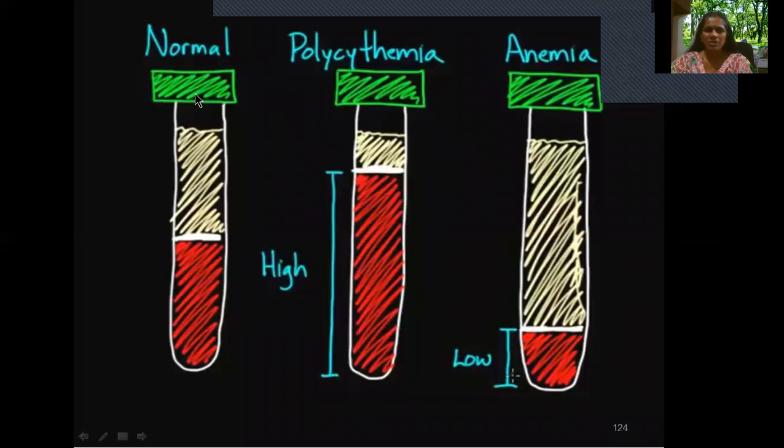In the normal condition, when we collect the blood and centrifuge it, you are going to get 55% plasma and 45% erythrocytes, and in the center, less than 1%, we get the WBCs and platelets, which is known as the buffy coat. In polycythemia, less plasma and a higher amount of RBCs can be seen. In anemia, more plasma and very few erythrocytes, red blood cells, can be seen. At that time the person will be suffering from anemia.